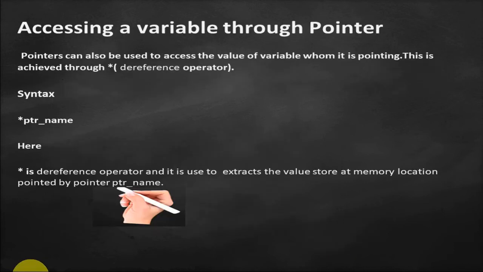Now, accessing a variable through pointer, accessing the value of a variable through pointer. Till now we have learned that a pointer can be used to store the address of a variable, okay, and we can print the address of the variable using the pointer. Now, a pointer can also be used to access the value of the variable to which it is pointing. That is achieved through the dereference operator, and the syntax for this is star ptr name.